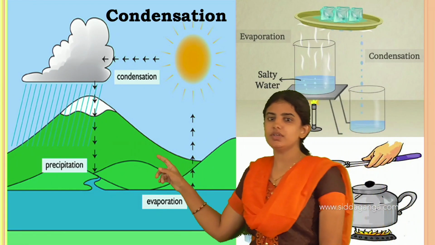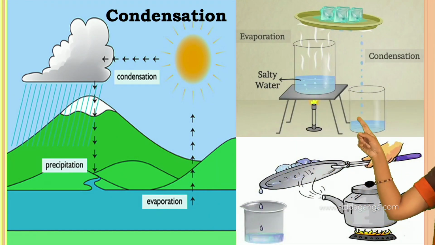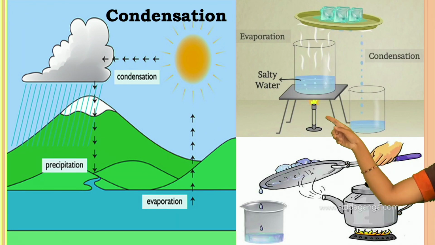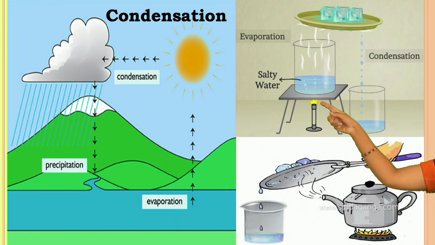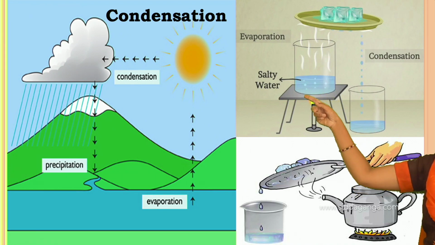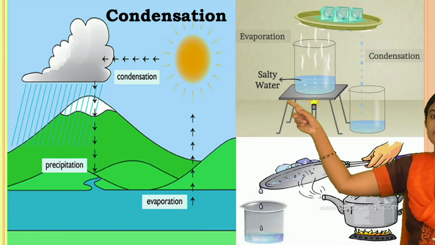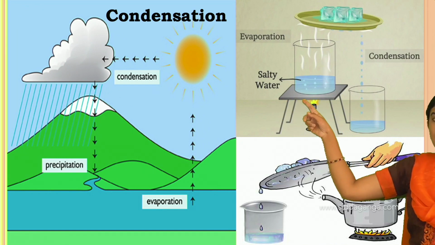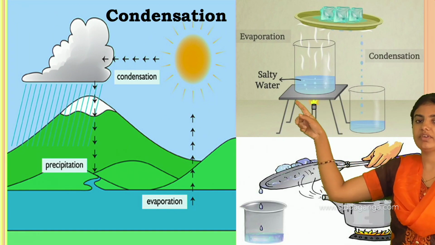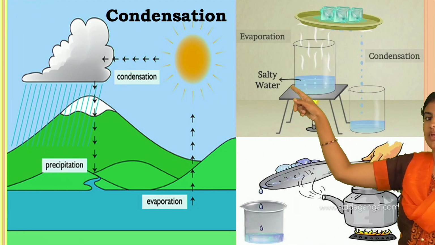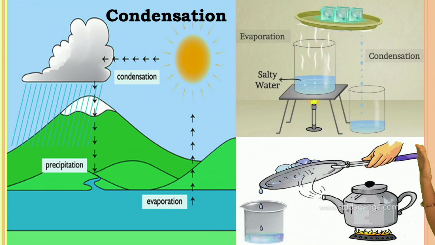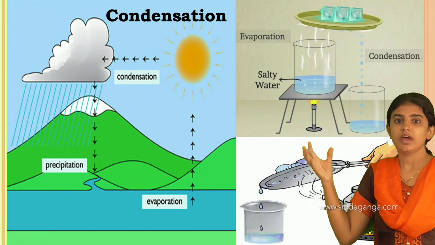See here, as I told, in the condensation process, one burner is present at the bottom, where the fire comes out from the burner. Above the burner there is a mesh and a beaker, where the salty water, the salt solution, will be. When we increase the temperature and the water starts boiling, it evaporates.